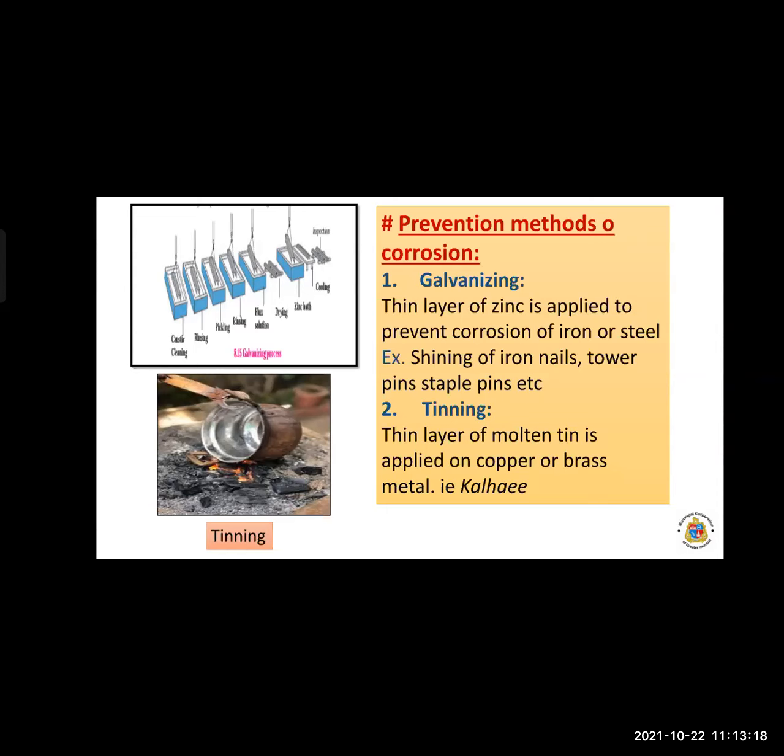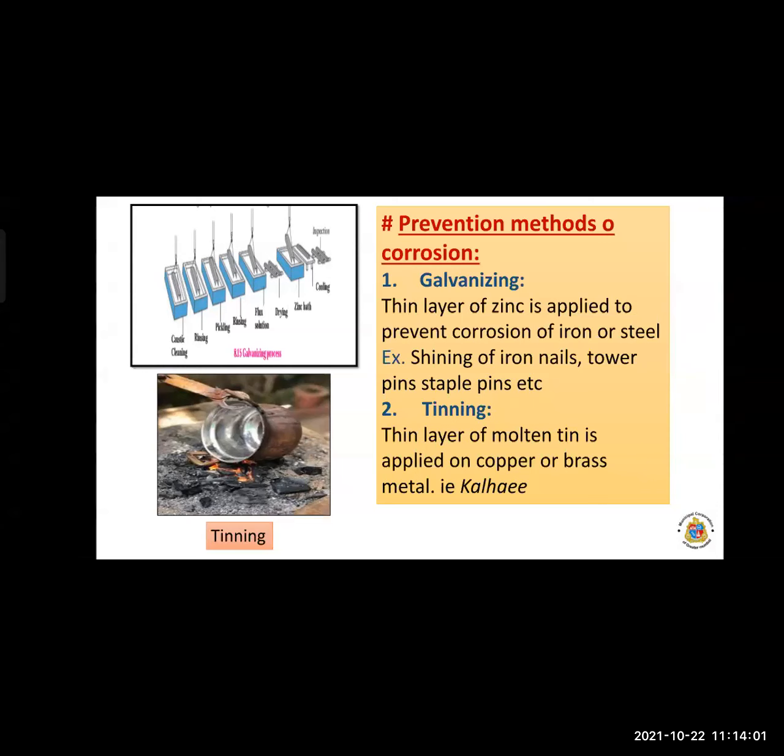In this method, the corrosion of zinc occurs first because zinc is more electropositive than iron. So zinc reacts highly with air or moisture. It will react first and after that the metal. So after a few rainy seasons, what will happen? The zinc layer goes away and the inner iron gets exposed. Then iron starts rusting. So first is the galvanizing method, where a layer of zinc is applied on iron or steel to prevent corrosion.